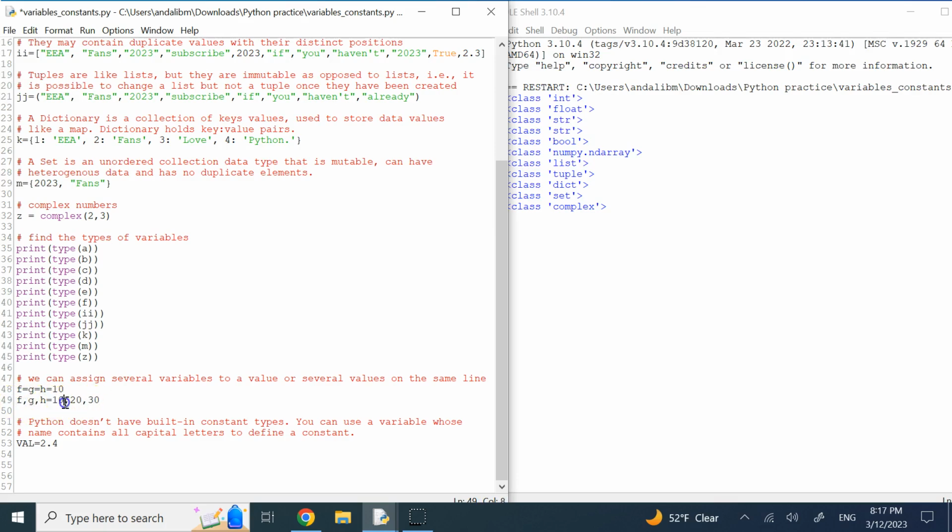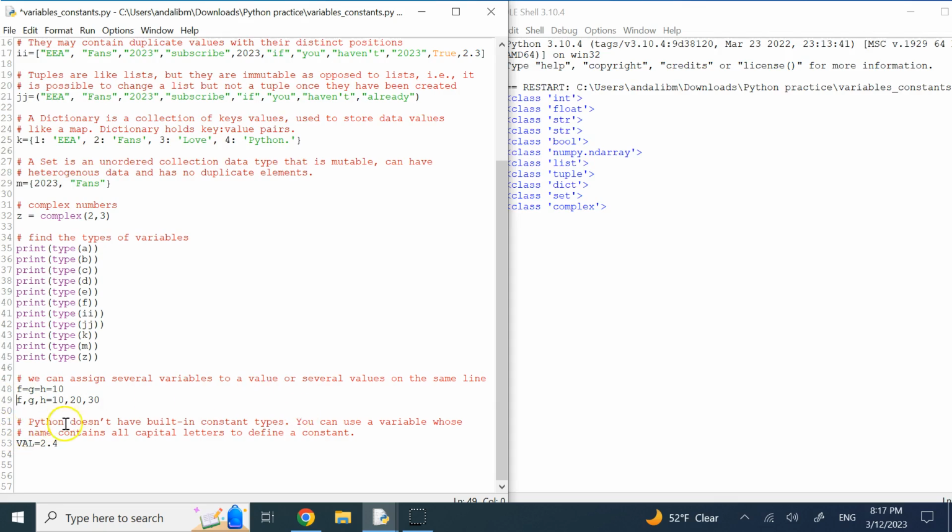So here f is going to be 10, g is going to be 20, h is going to be 30, and I'm not going to put any of the left or right side here in any parentheses, any brackets, or anything. Okay, so these are some different versions to assign values to the variables in a single line instead of several lines. So I just wanted you to see that.